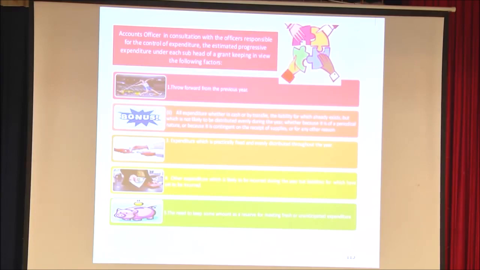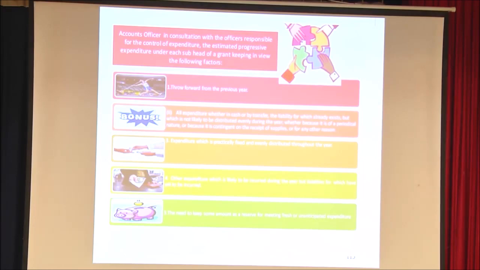While making the budget proportion, we take into account the throw forward from the previous year. Now, suppose we have done an AMC for 3 years, then 2 years are balanced, so for those 2 years, 1 year we have to take into account, and whether it will come in which month. Accordingly, bonus is only for 1 month, so we should not divide it between 12 months, but only 1 month. Similarly, salary is distributed evenly over all the months.